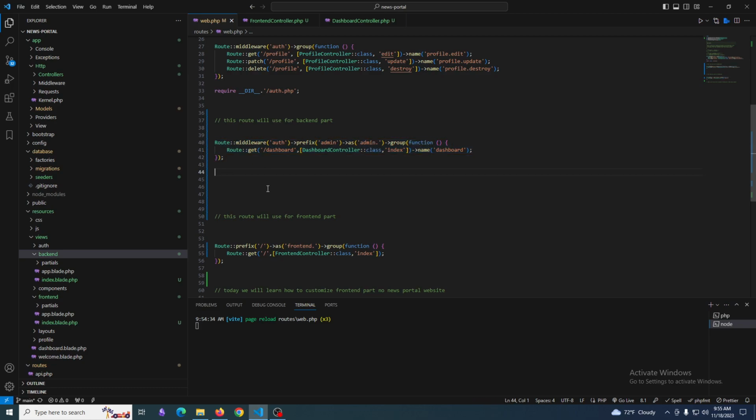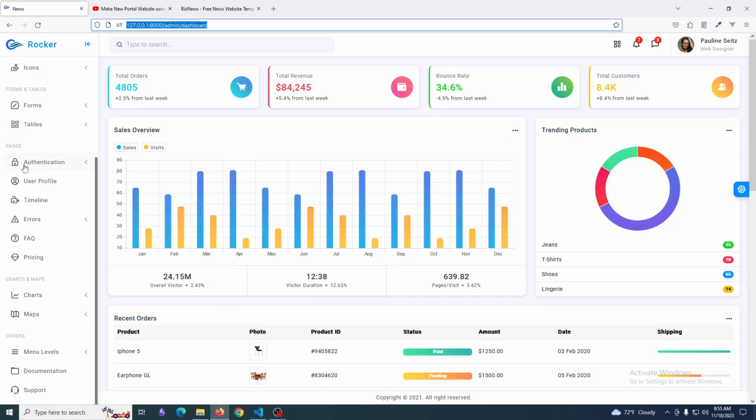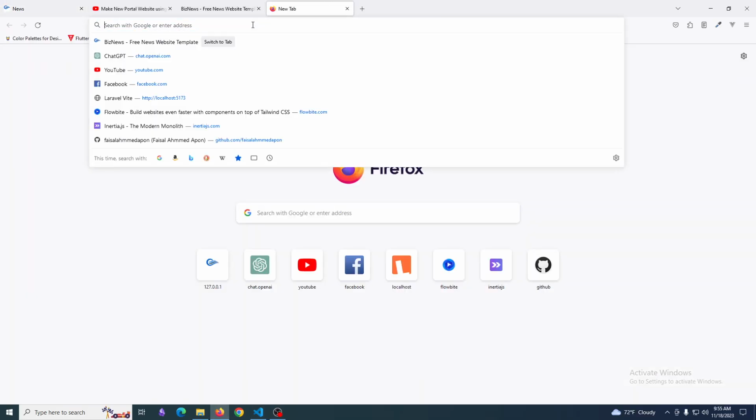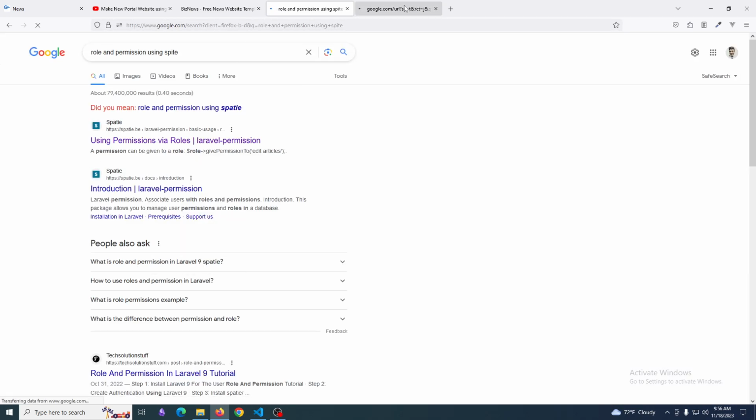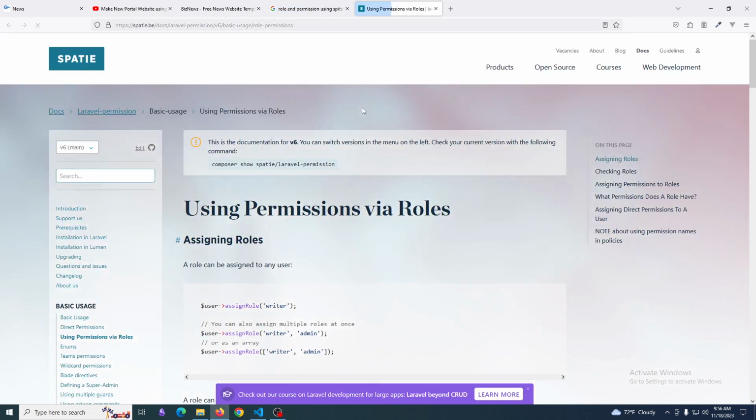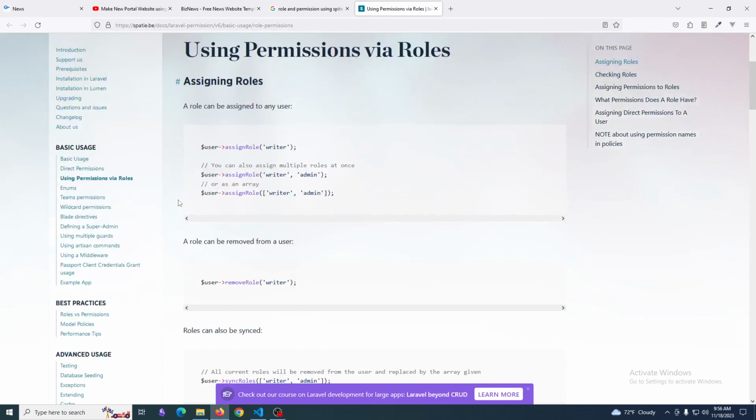In the next video we will make user role and permission, how to do role and permission using Spatie. So here is the basic usage, how to manage it. I will make this in the next video.